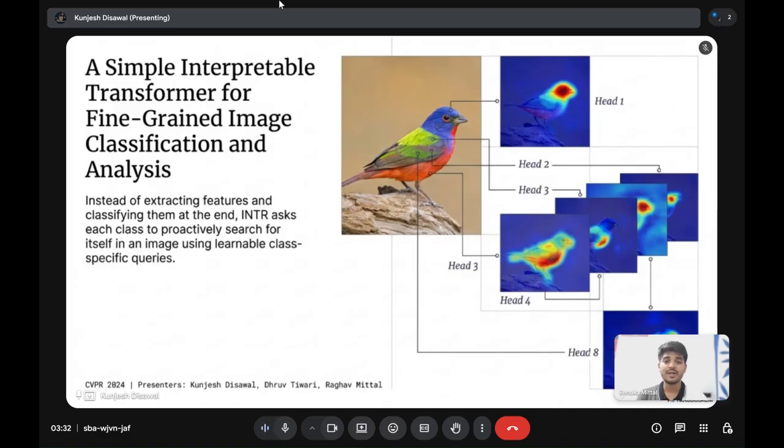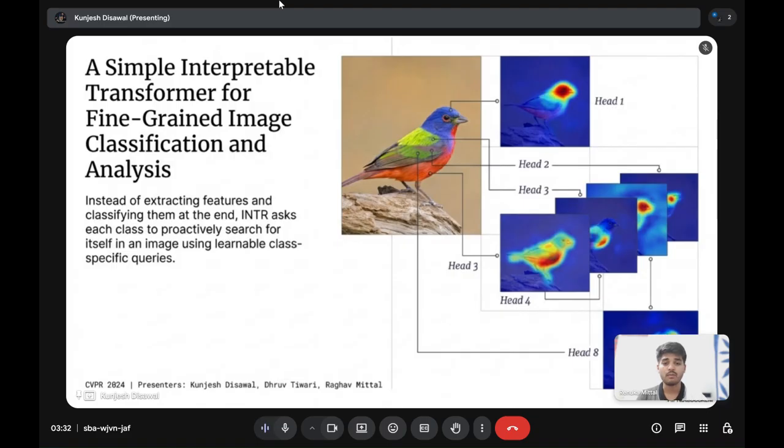Our project aims to address this problem. We focus not only on achieving high classification accuracy but also on providing meaningful explanations behind the model's predictions. So, in other words, our goal is to make AI systems more interpretable and trustworthy.